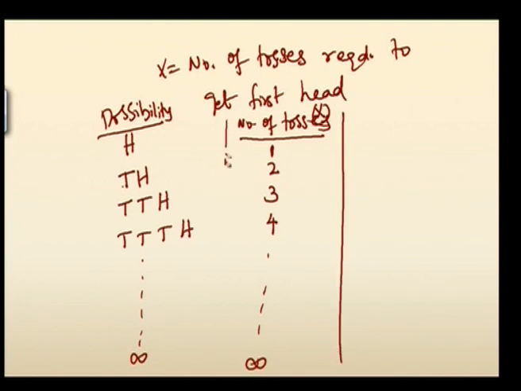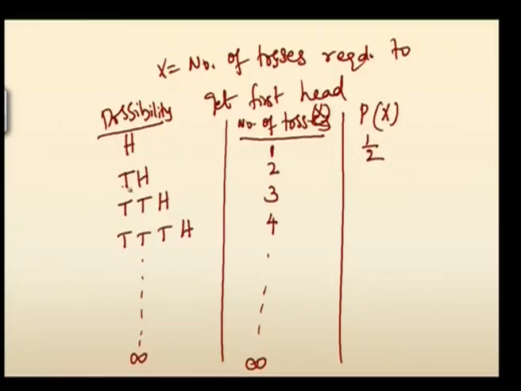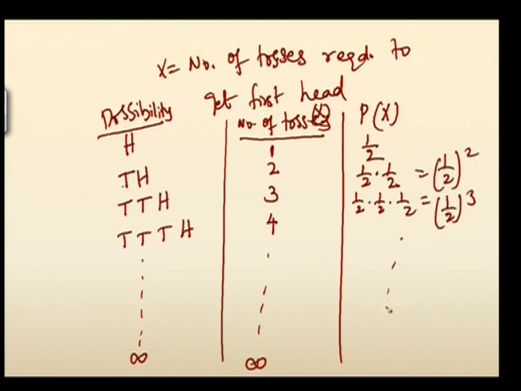What about P of x? What is its corresponding probability? For appearance of head it is 1 by 2. For appearance of tail and head it is 1 by 2 into 1 by 2. For appearance of tail, tail, head it is 1 by 2 into 1 by 2 into 1 by 2. This is 1 by 2 whole square, this is 1 by 2 whole cube, likewise it goes on up to infinity.